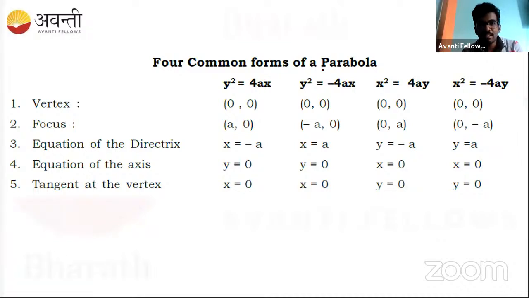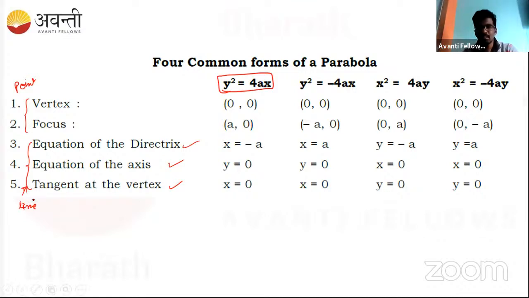In a parabola, there are different forms. One form is the one we just discussed, with the vertex, focus, equation of the directrix, equation of the axis, and tangent. You need to understand that the vertex and focus are points, while the equation of the directrix, the equation of the axis, and the tangent at the vertex are all lines. You need to identify which is the line and which is the point. When a line equation comes, you can express it in the form y is equal to mx plus c. That is a good way to represent it.